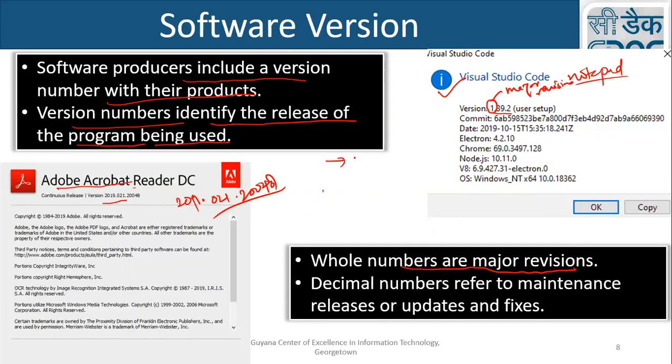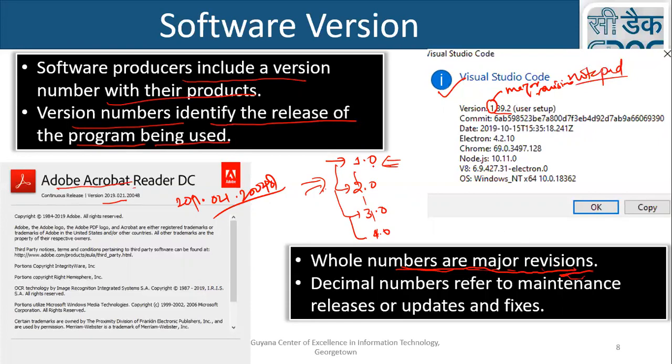Initially, I write a software and then I put it over the web to use by anyone. And I say that, okay, this is my 1.0. Now I added some more functionality, solved some problems. Many users faced some problem. I solve those problems and I release a new version, 2.0. Then after some time, 3.0, then 4.0. So these 1, 2, 3, 4, these are whole numbers and these are the major revisions or versions.